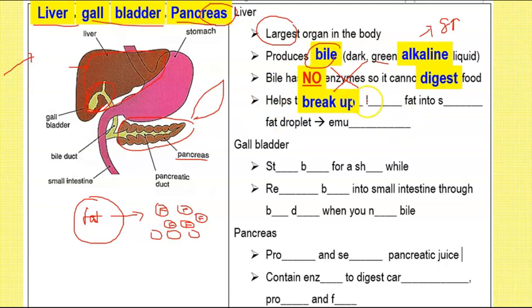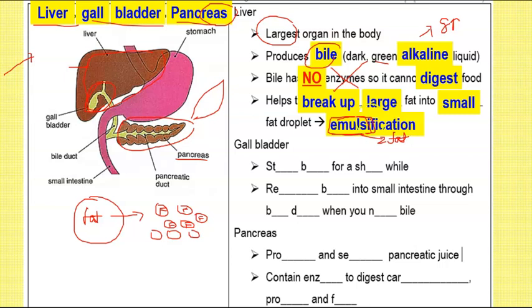Okay, so bile helps to break up large fat into smaller fat droplets, and this process is actually known as emulsification. Okay, so the word emulsification. Now the word emulsify always has to do with fat. Remember your ethanol emulsion test for your chapter of nutrients.